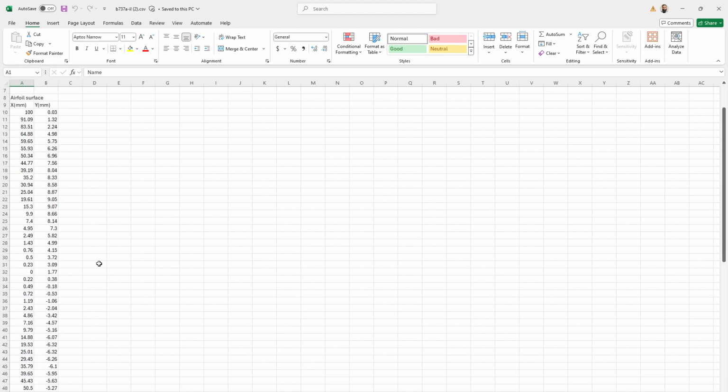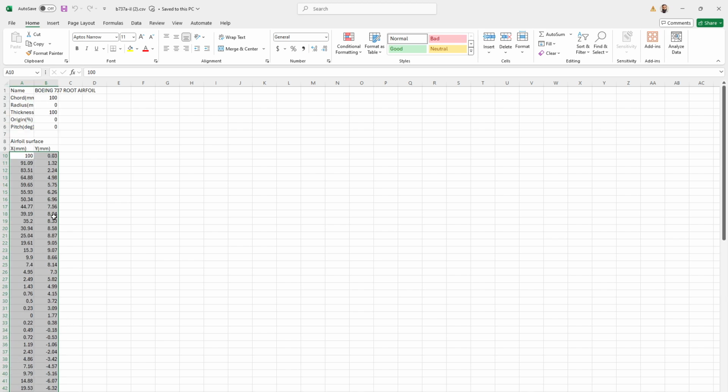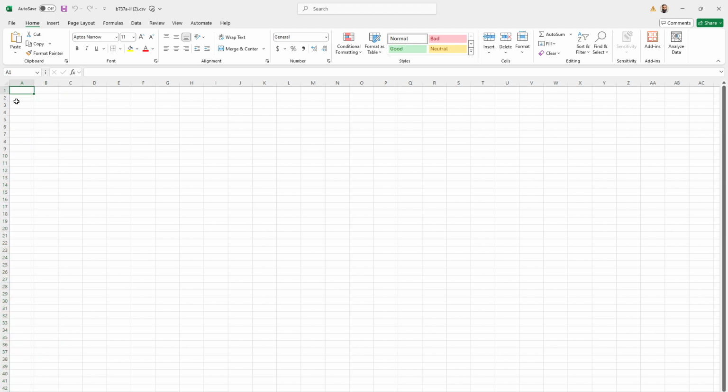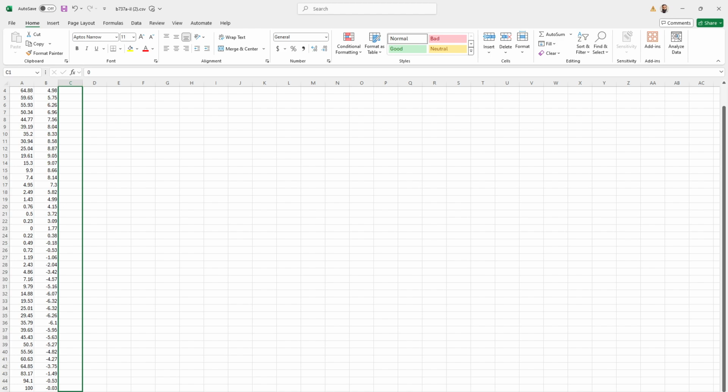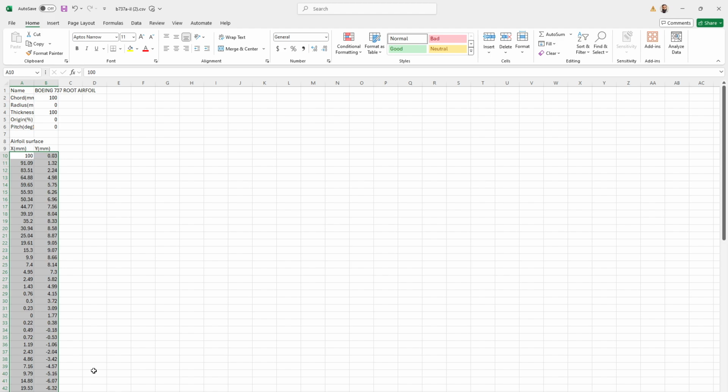Here we need only the coordinates of the airfoil surface, so select these coordinates, then press Ctrl C, then take another sheet, Ctrl V. Here we have only the X and Y coordinates. We need Z coordinates too, but all the Z coordinates will be 0, so make the coordinates 0. Then you need to delete this one.